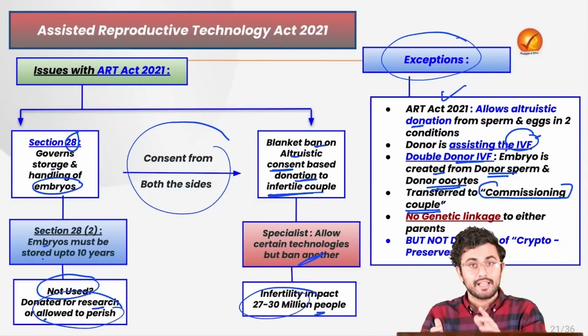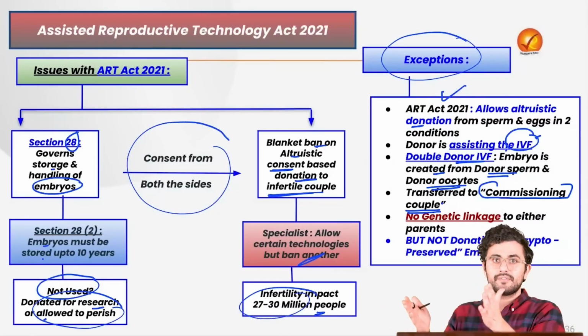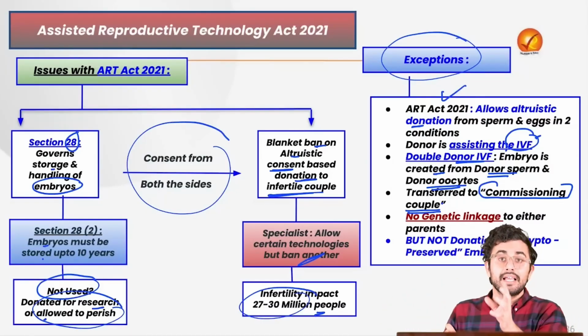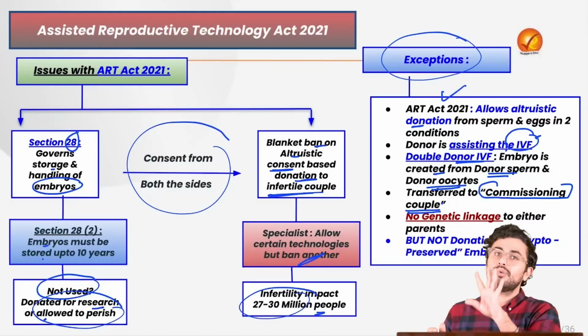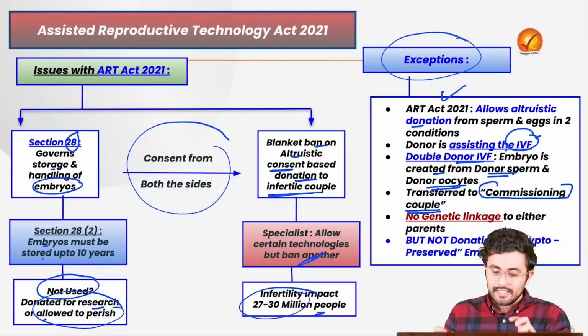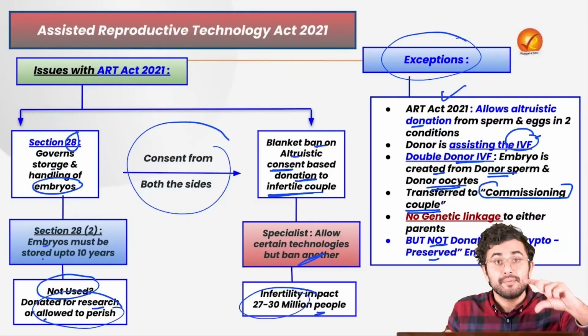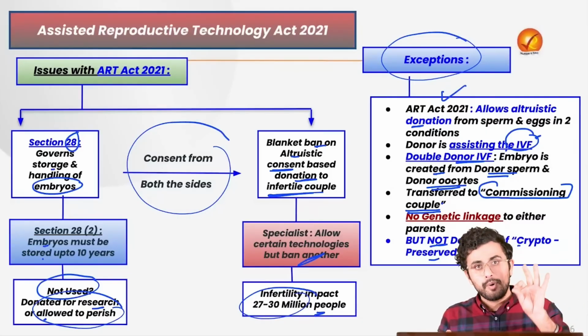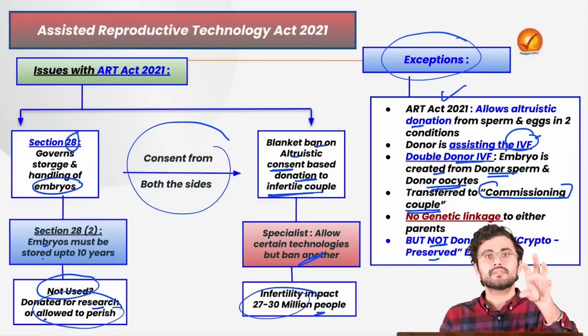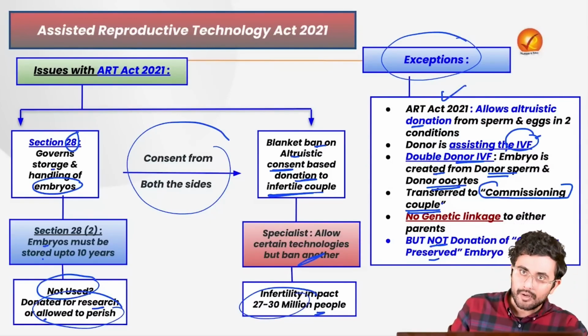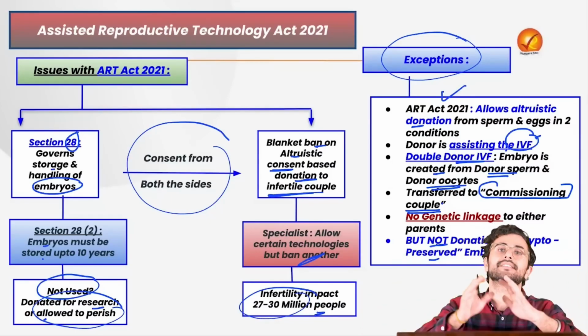But again, if we have such an embryo which has developed, can we transfer this embryo? No. So remember, donation of cryopreserved embryo is not allowed. But if there is donation of frozen sperm or frozen eggs, this is allowed.